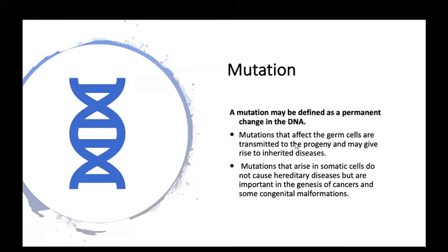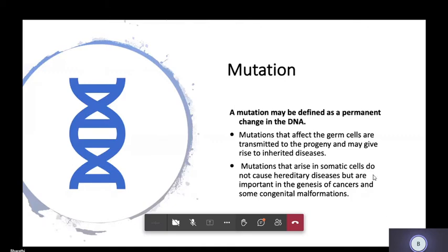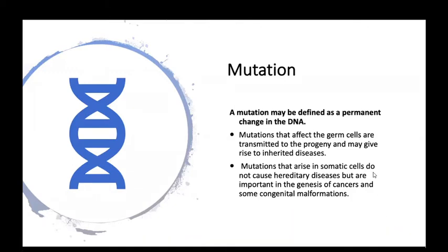Cells other than these two, which are developed in an organism after birth, that is, other than the ova and sperm, make up our body. If a mutation occurs in a somatic cell, it doesn't inherit from one person to another.